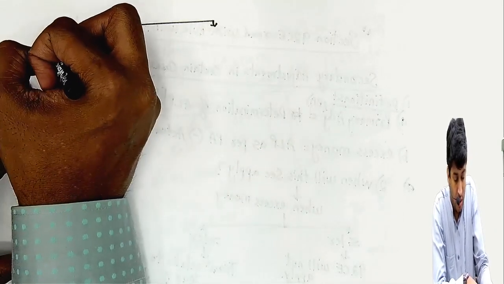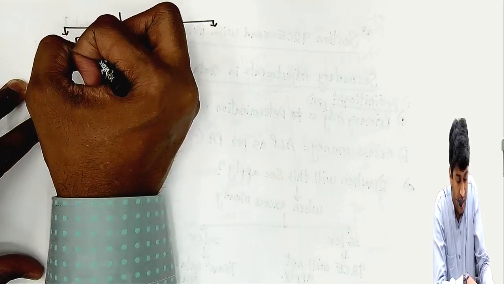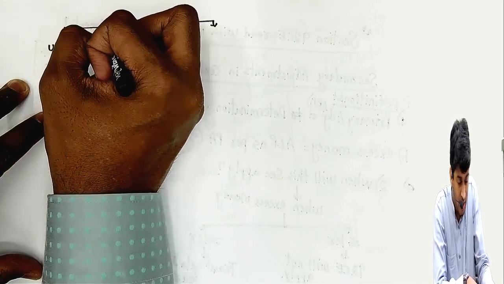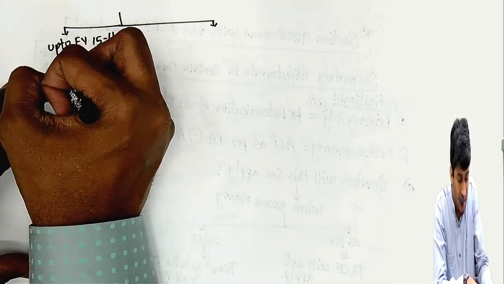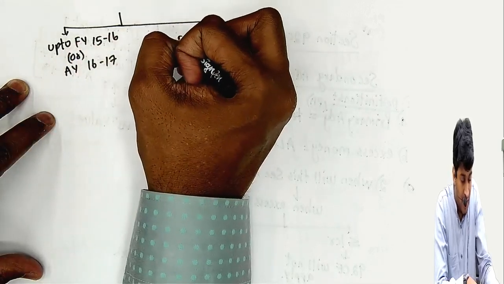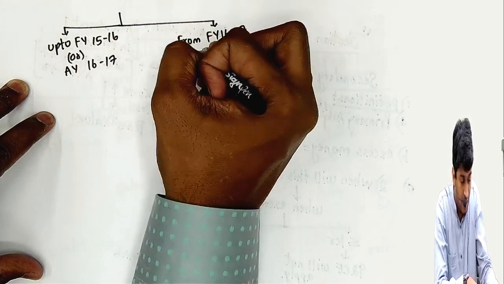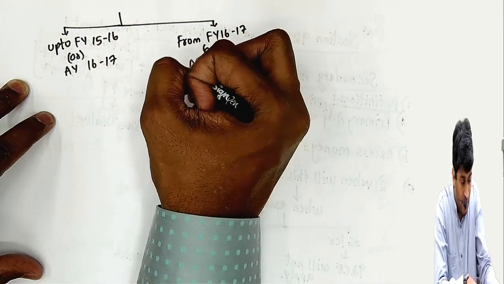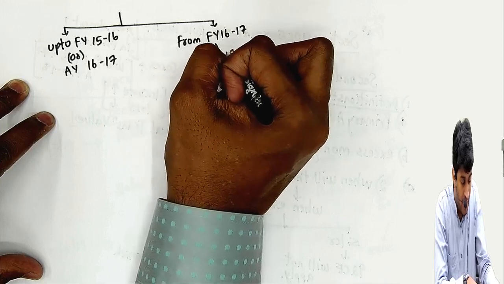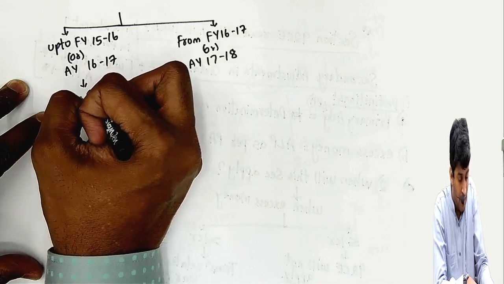Transaction relates to up to financial year 15-16 or assessment year 16-17, or the transaction relates to from financial year 16-17 or assessment year 17-18. If it is up to, again this section will not apply.